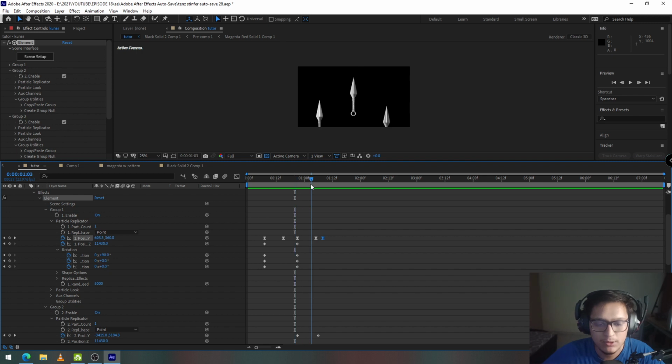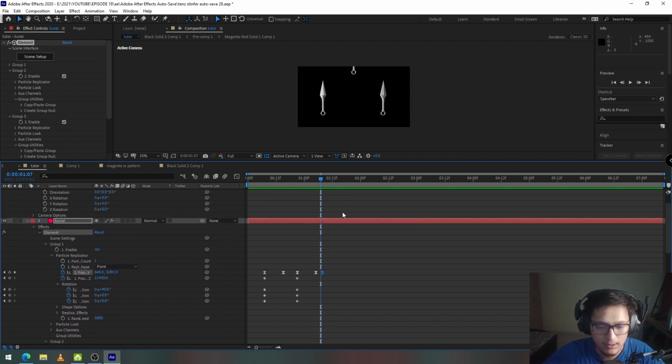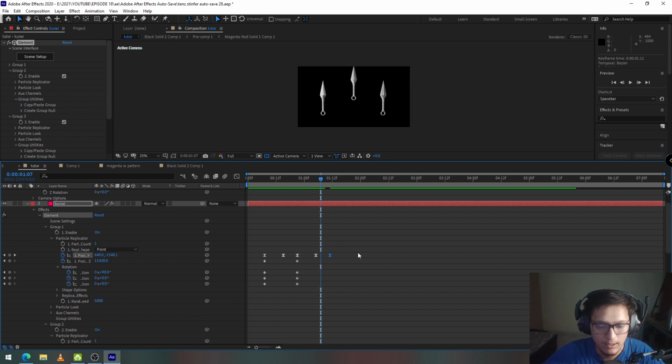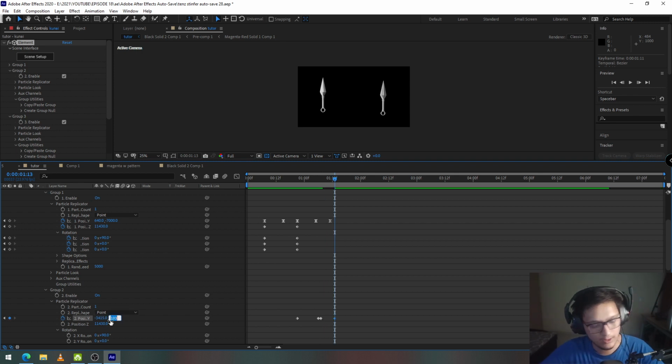Next thing that we need to do is move the left kunai upwards as soon as this one starts to. So I'm going to move to the point where this one is about to leave the screen. And I'm going to create a keyframe for the left kunai position XY value. Move a couple frames forward. And I'm going to increase the Y value again manually to the point that it leaves the screen.